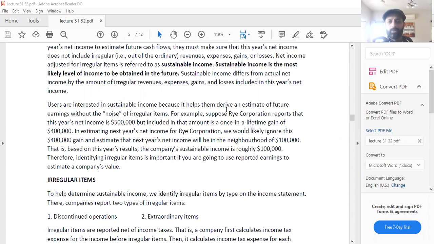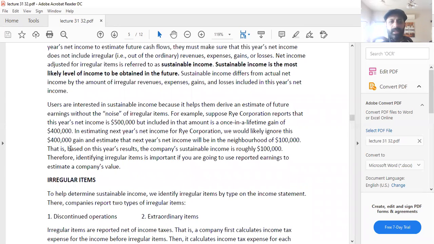For example, suppose there is a company by the name of Rai Corporation. It reports this year's net income of $500,000. But when you look at that figure closely, you see that $400,000 was a gain, a once in a lifetime gain, which you do not expect in future.